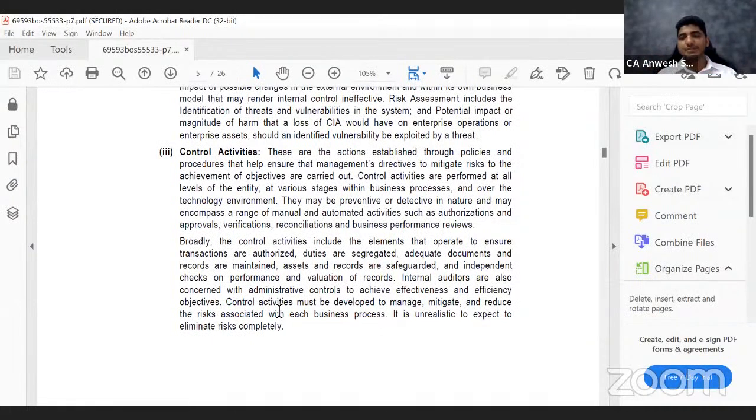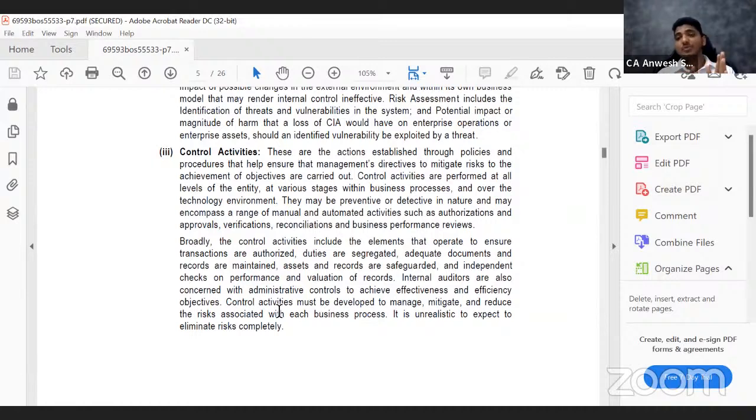Now, what is this control activities? Let us say that one entity is maintaining their books in the computerized software, you will ask them, fine, tell me who is raising the invoice. Now the management may say, sir, we have employee A who is raising the invoice. Now you may ask the question, how do you know that it is only employee A who is raising the invoice? How are you stopping employee B from raising the invoice? So then they may say, sir, we are using the software where all the users are having their own login. So before they raise an invoice, they should log into the system. So system will automatically detect whether it is employee A or employee B. If it is employee B, system will not allow him to pass the entry.